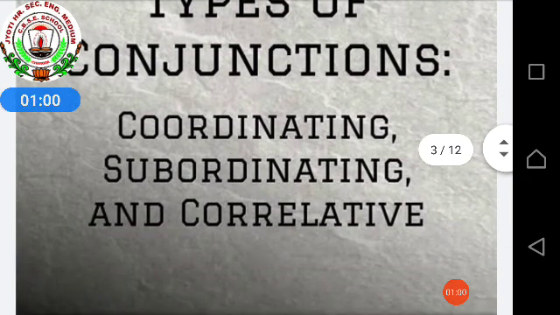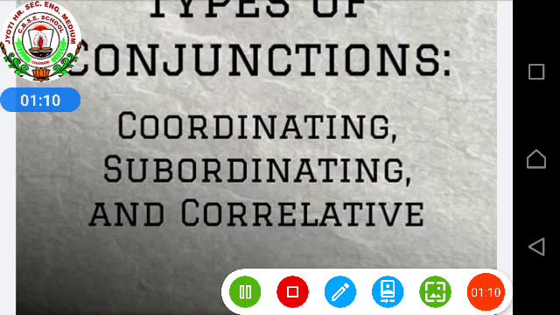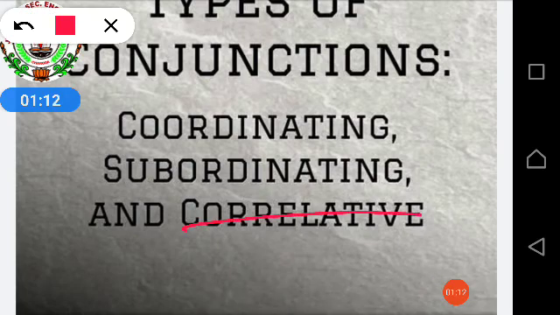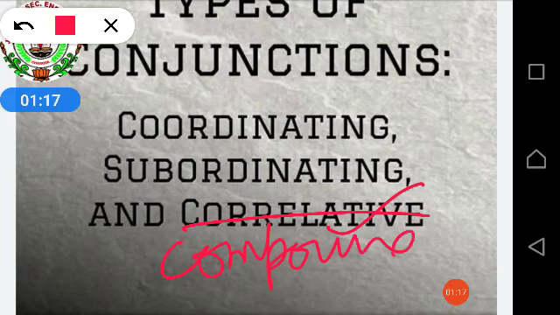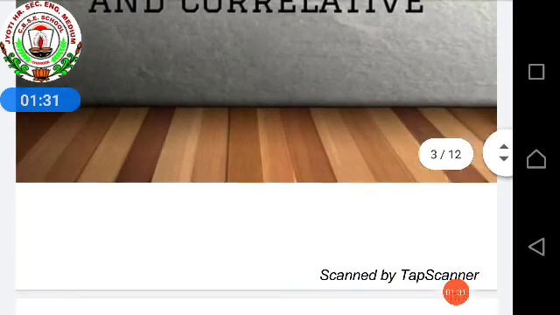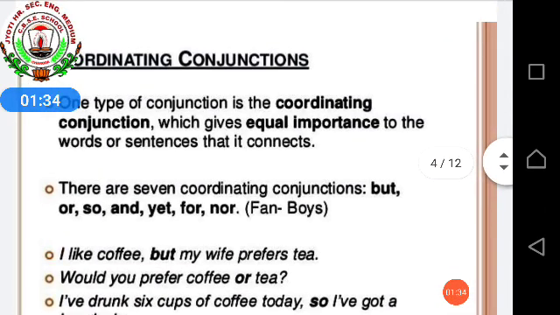So there are three types of conjunctions. They are coordinating conjunction, subordinating conjunction, correlative conjunction. Keep in your mind, dear children, correlative and compound conjunction, they both are in a way similar. When we see the definition, at that time we will come to know how they both are similar. So let's see the first type, that is coordinating conjunction.